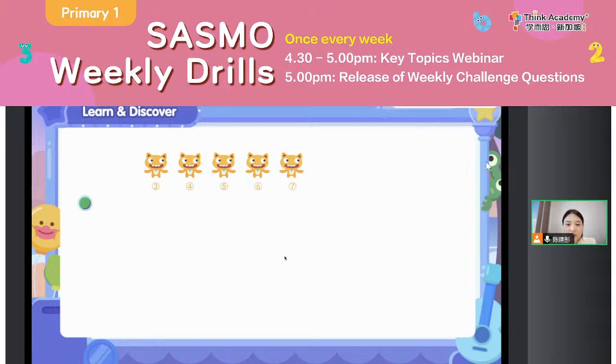So everyone, this time, let's have a look. How should we do it, okay? So everyone, we can see this time what we need to do is to do like this. And you will see here, because we count starting from the 3rd one, just now we skipped 2 cats, right? We skipped 2 cats. So actually, what we need to do is to do 7 minus 3 and then plus 1 to get the 5.